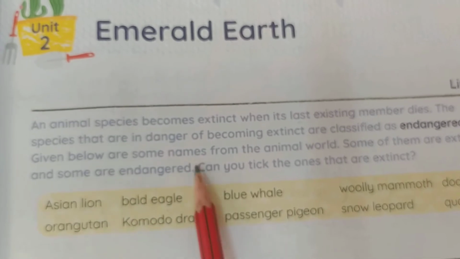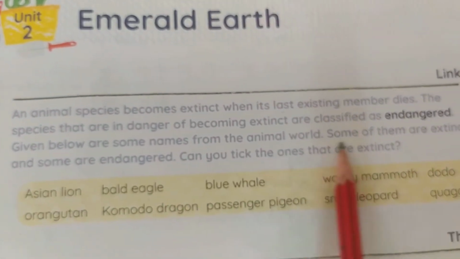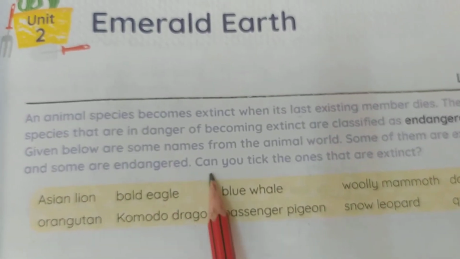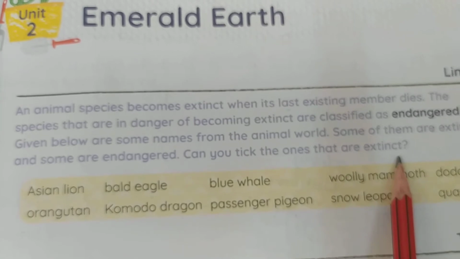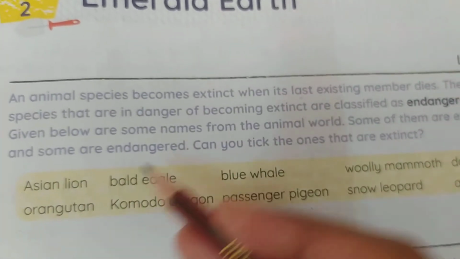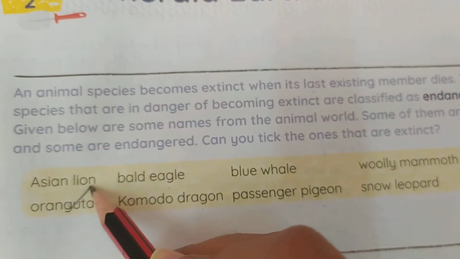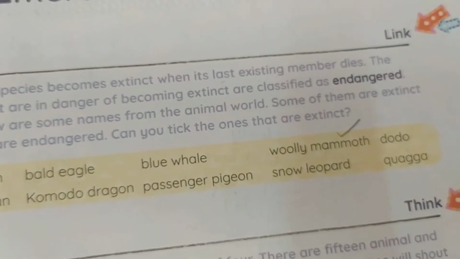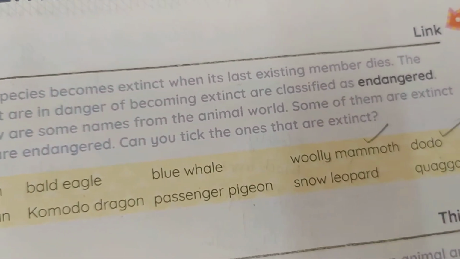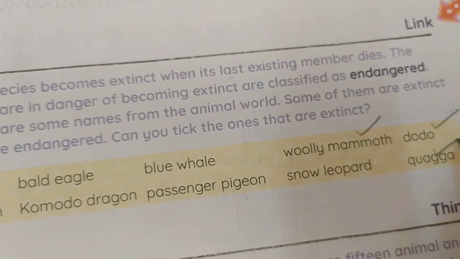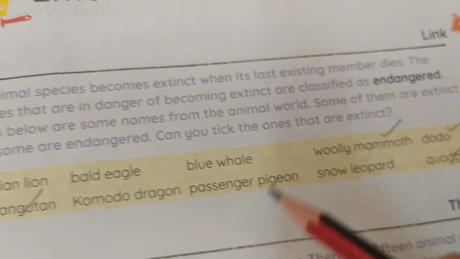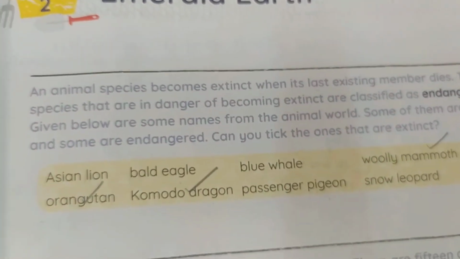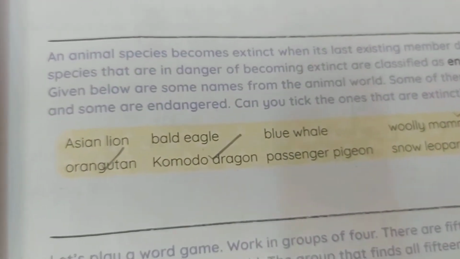Given below are some names from the animal world. Some of them are extinct and some are endangered. Can you tick the ones that are extinct, like orangutan, woolly mammoth, dodo, quagga, and Komodo dragon. All these are extinct species, right?